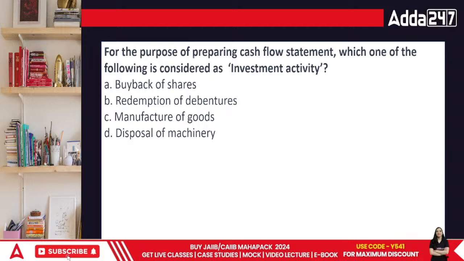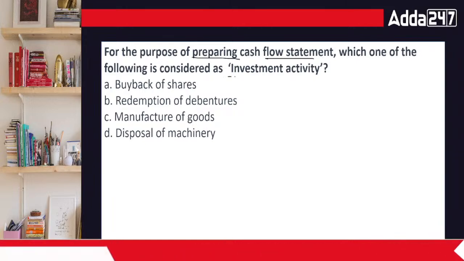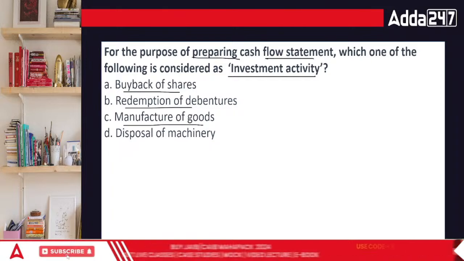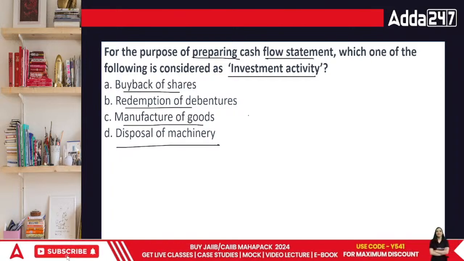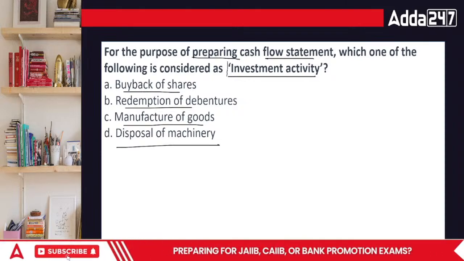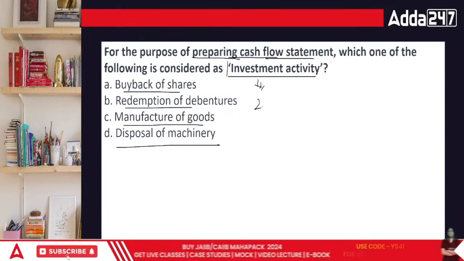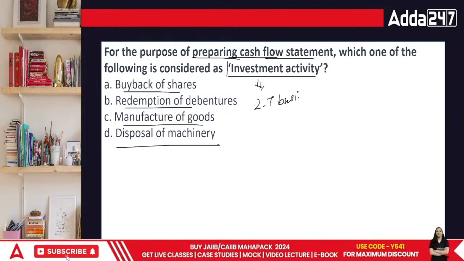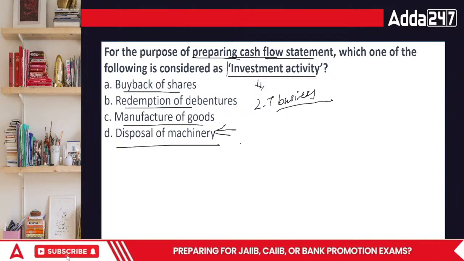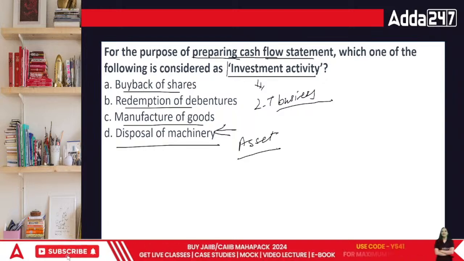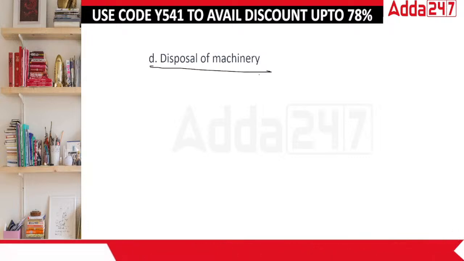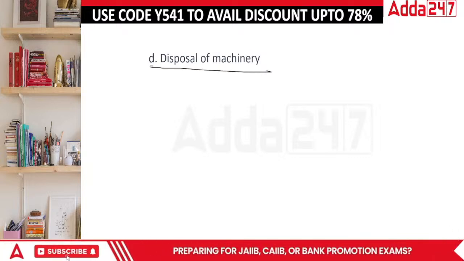For the purpose of preparing the cash flow statement, which one of the following is considered investment activity? Buyback, redemption, manufacture of goods, or disposal of machinery. When we talk about investment activity, it means that activity where you are involved in your long-term business. When you're involved in your long-term business and you are bringing something good in the business, it is where you are disposing your machinery, you are disposing an asset. So that is what we consider as this. So in this case, the correct answer is disposal of machinery, which is an investing activity, everyone.